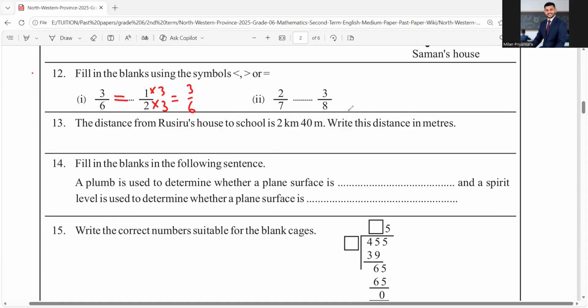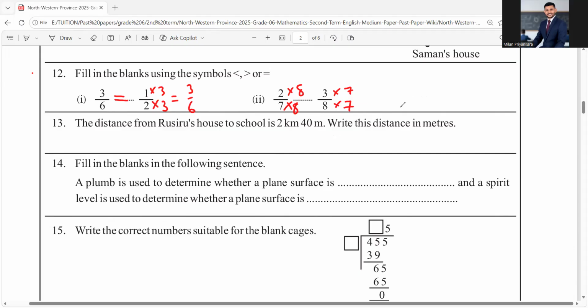2/7 and 3/8. Here also you have to make a common denominator. Since 7 is a prime number, we will multiply this by 8 and this by 7, so that we get 7 into 8 as the common denominator.